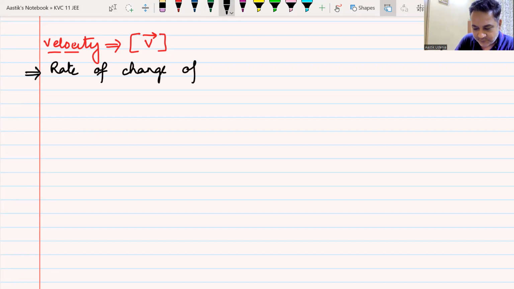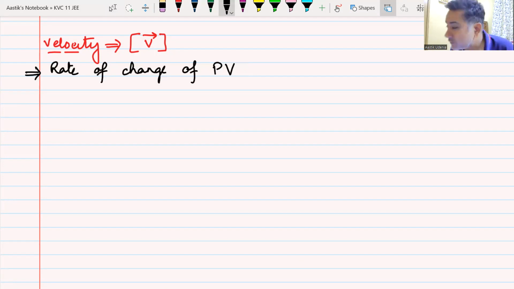Rate of change of, we don't call it displacement, we call it PV. What is this PV? Momentum? Pressure into volume? No, it's not pressure into volume.